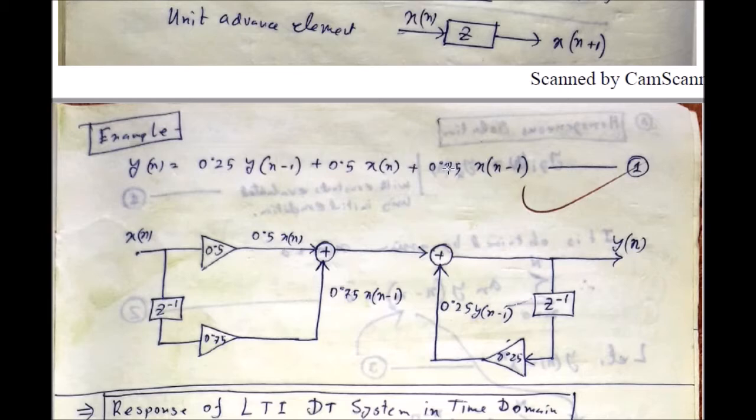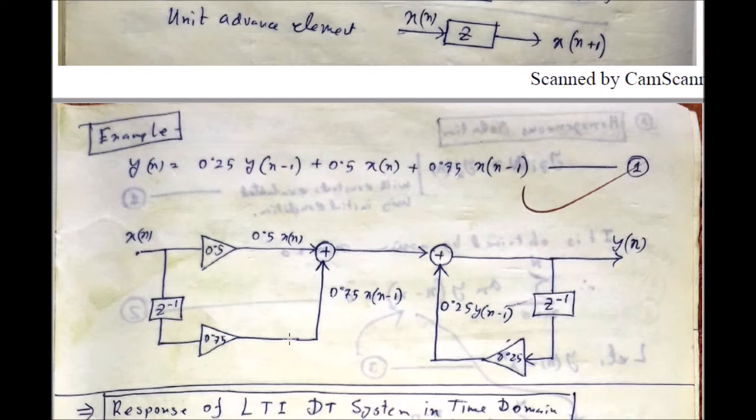Next you have to prepare this term. This term is nothing but a single delayed version of the input signal. At this point the input signal is already there, that is x(n). If you provide a delay here, then at this point you will get x(n minus 1). And x(n minus 1) is multiplied by 0.75, so put a multiplier of 0.75 here.